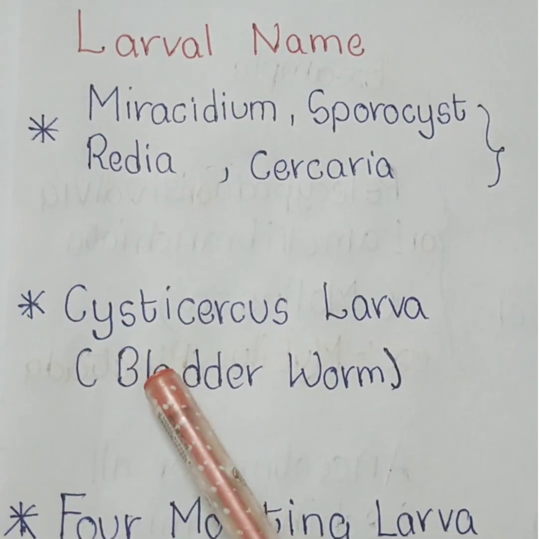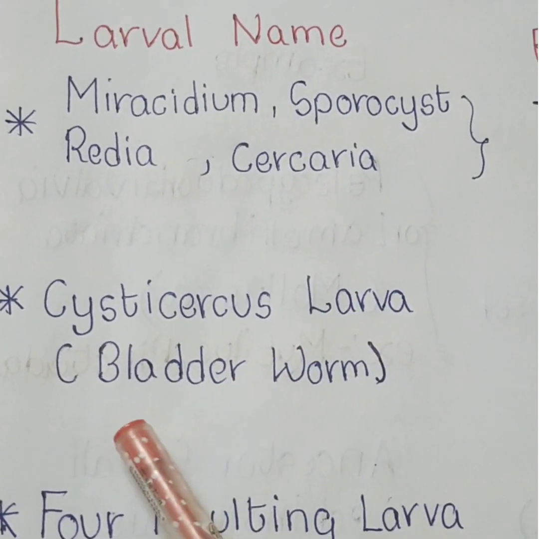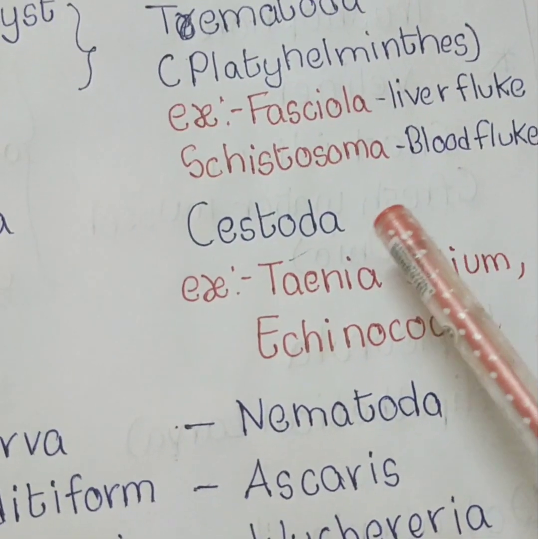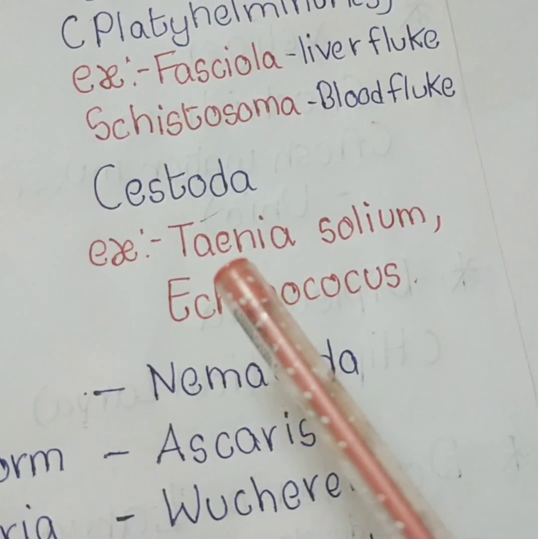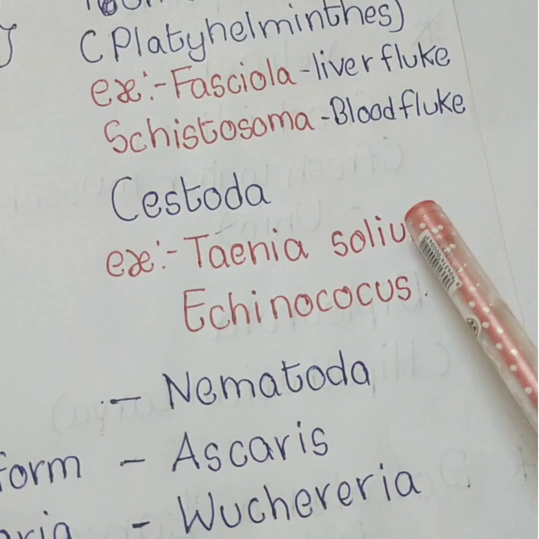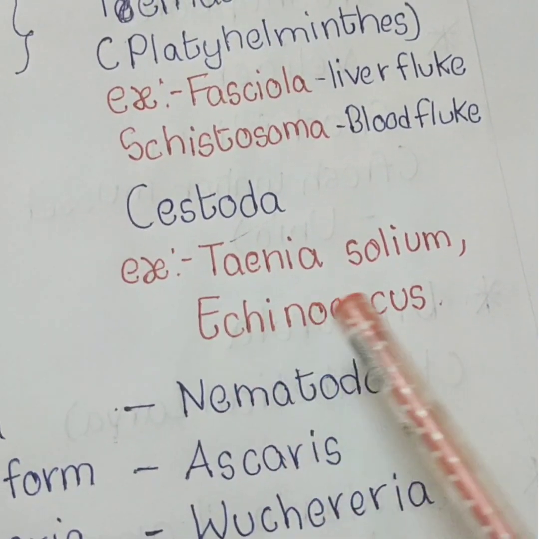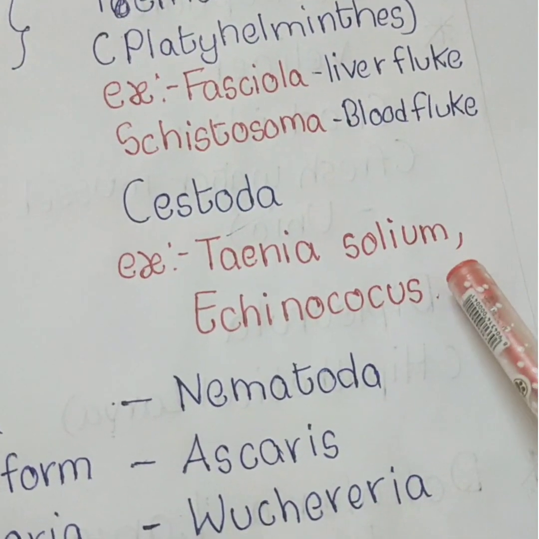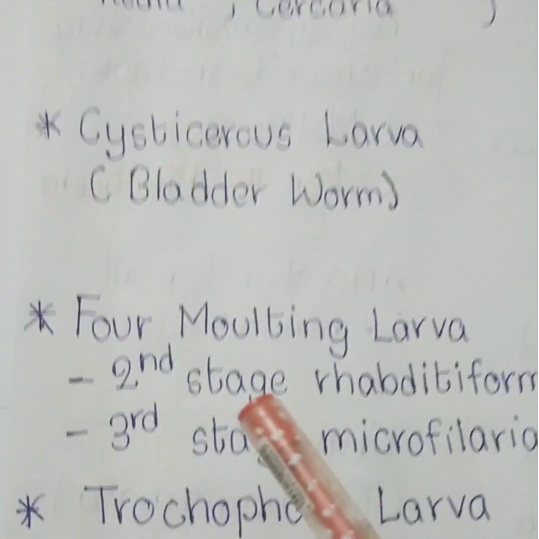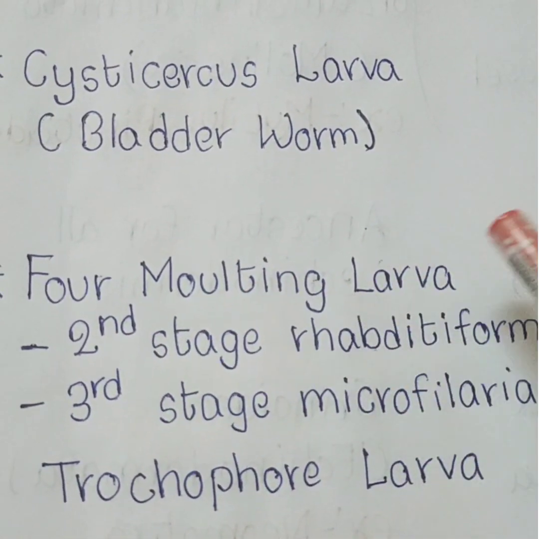Next one, Cysticercus larva. Its common name is bladder worm. It is present in class Cestoda. Belongs to Platyhelminthes. Example, Taenia solium. Common name pork tapeworm. Echinococcus granulosus. Common name dog tapeworm.